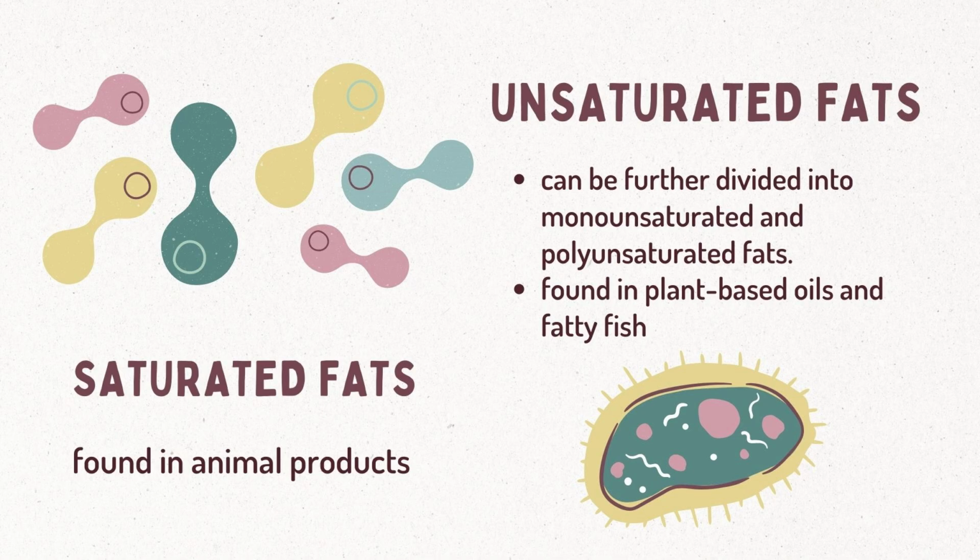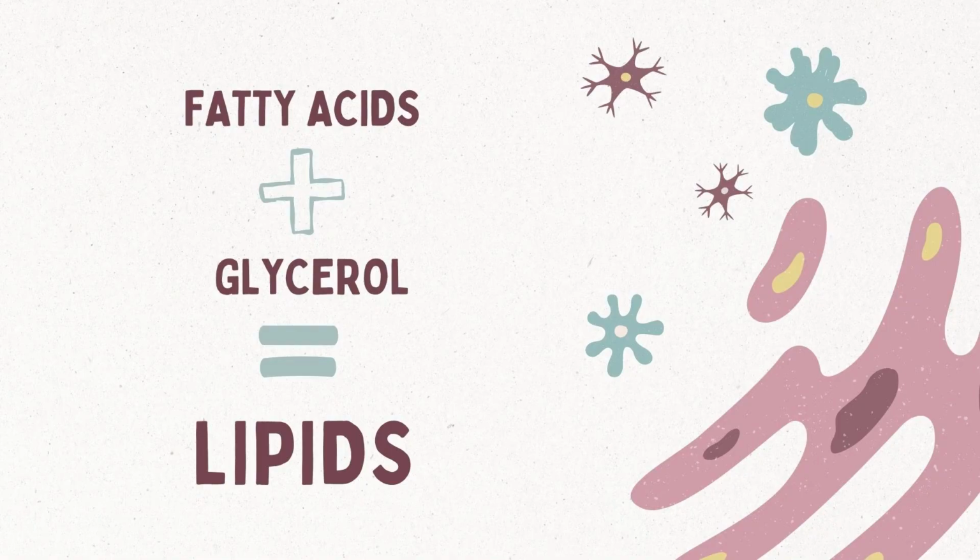Lipids can be classified into saturated fats found in animal products and unsaturated fats found in plant-based oils and fatty fish. Unsaturated fats can be further classified into monounsaturated and polyunsaturated fats. They are composed of fatty acids and glycerol.